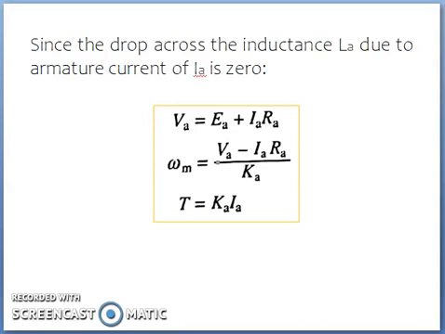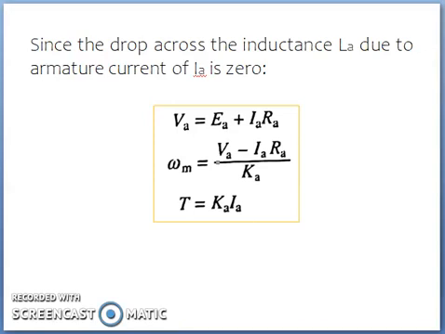Similarly, one more equation for VA for continuous conduction of a single phase fully controlled rectifier is given by 2 Vm by pi cos alpha. Using these two equations, we can write an equation for VA for continuous conduction.